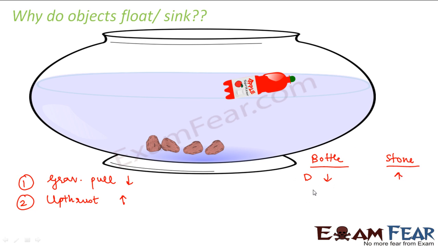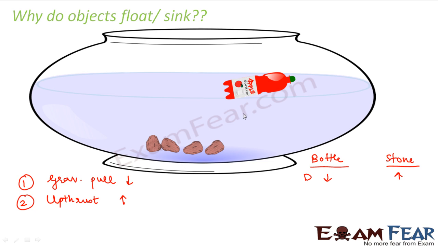The density of the bottle is lesser, and this water or fluid also has a density. The density of the bottle is lesser than the density of the fluid. So in the case of the bottle, the density of the fluid is more.